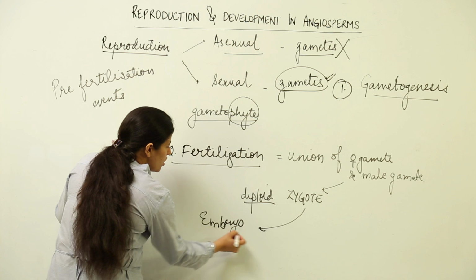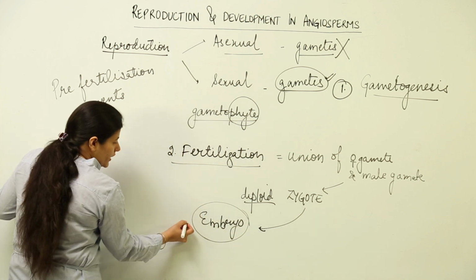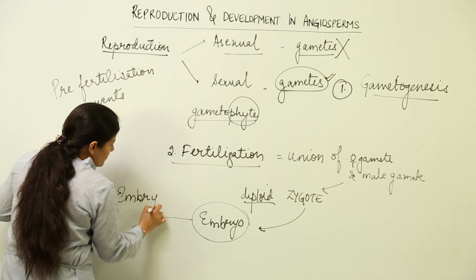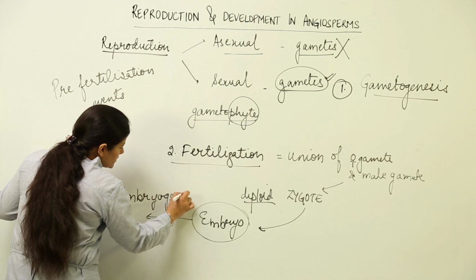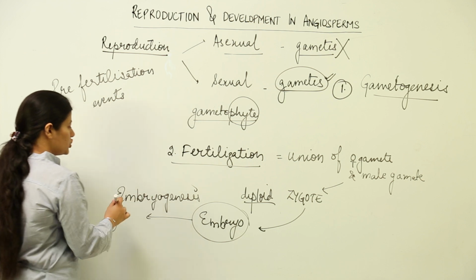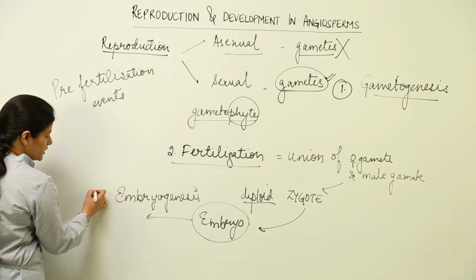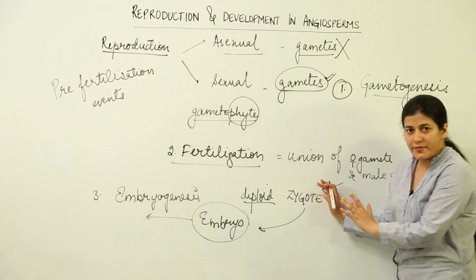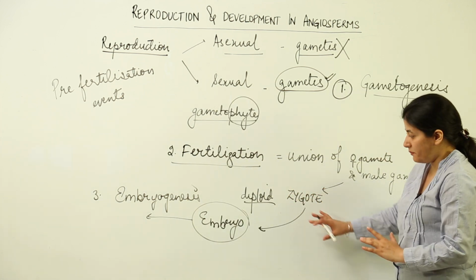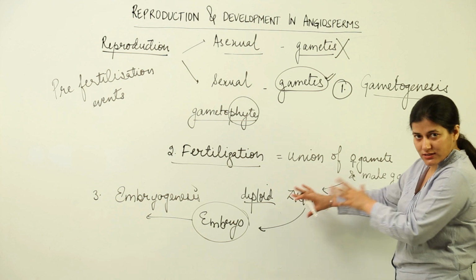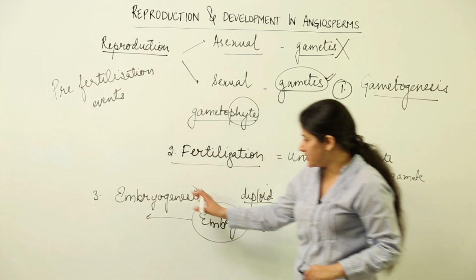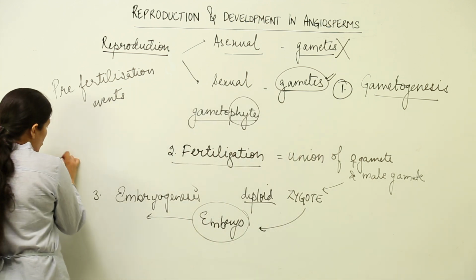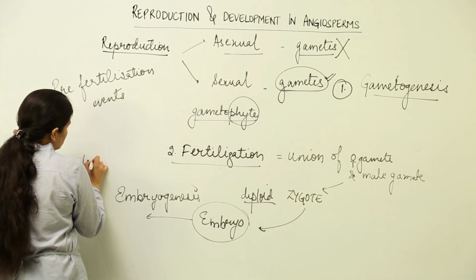This embryo would develop into the entire organism, and the process is known as embryogenesis. The formation of the embryo and its development into the organism is known as embryogenesis. As soon as the zygote is formed, whatever developmental changes take place after the formation of the zygote, these resultant activities are termed post-fertilization events.